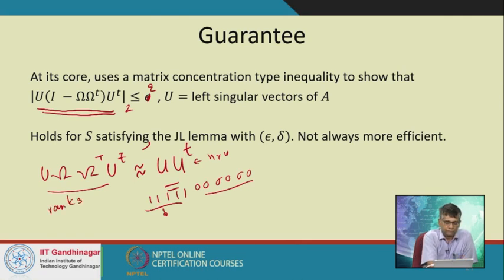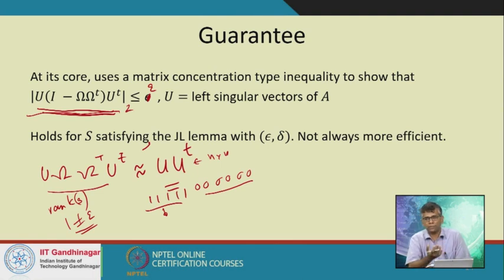What we're going to say is that if you look at its singular values, all of the non-zero singular values are going to be about 1 plus minus epsilon, in the range 1 minus epsilon to 1 plus epsilon. This is what this particular bound says, and we can prove this using matrix concentration inequalities, even using the matrix multiplication theorem and the randomized matrix multiplication theorem that we did earlier, plugging in suitable values, but it's not trivial.